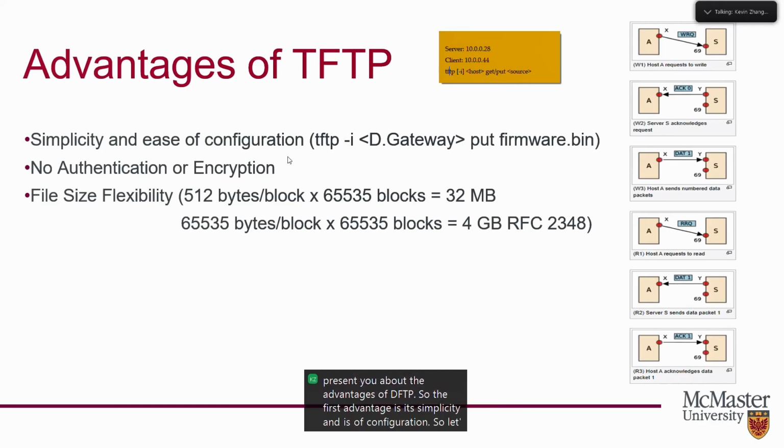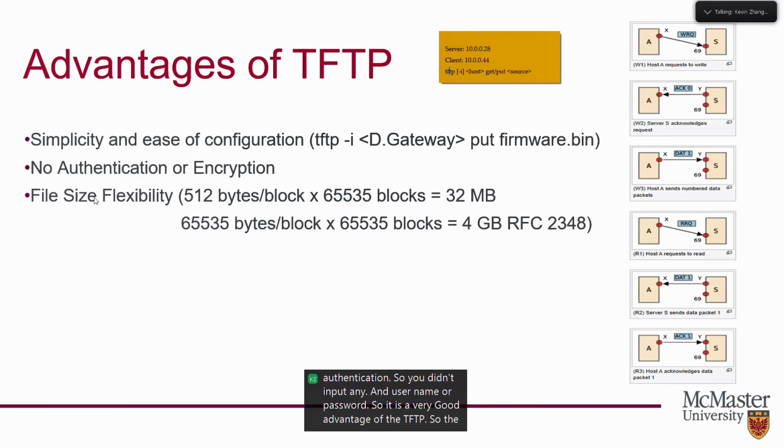Let's say that you are in a home network and you want to update the firmware of a router. In order to perform this with TFTP, you don't really need to set up any complex configuration. To update the firmware, you only need to input this command into the CMD. You also don't need any authentication, so you don't input any username or password.